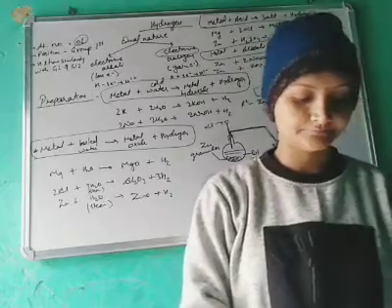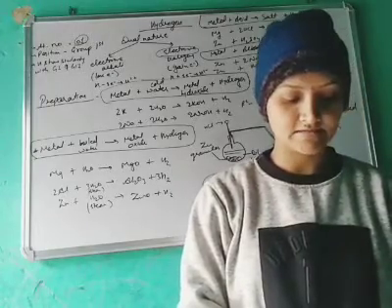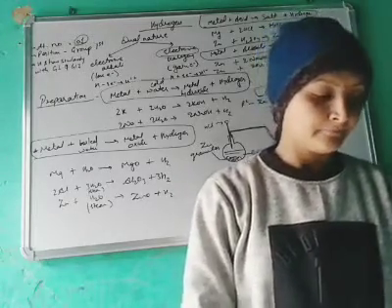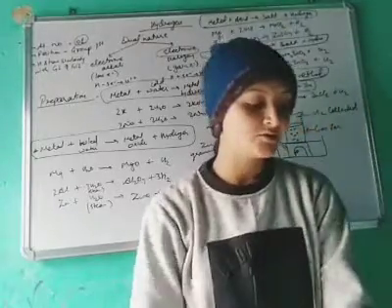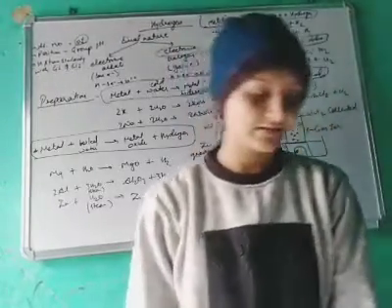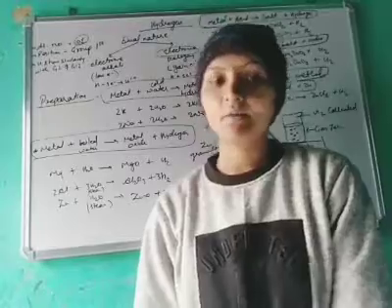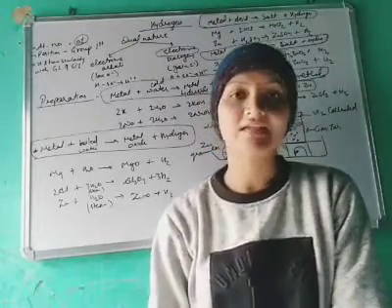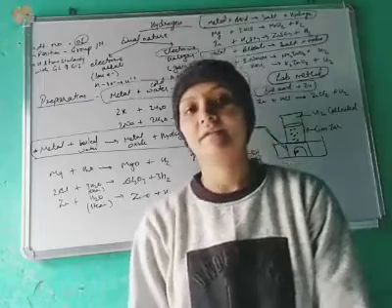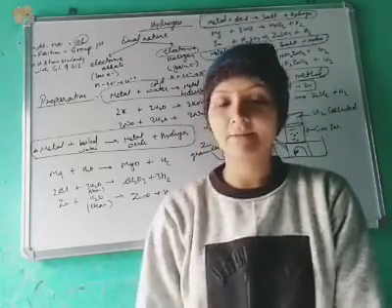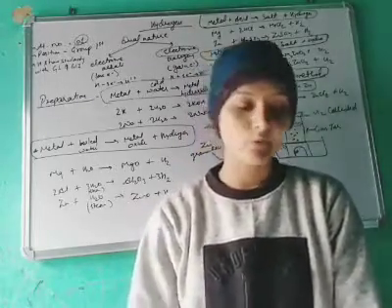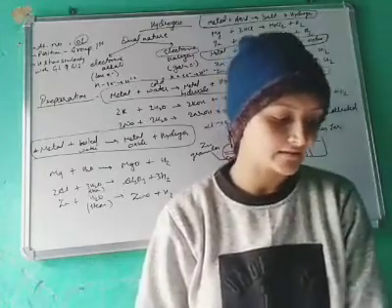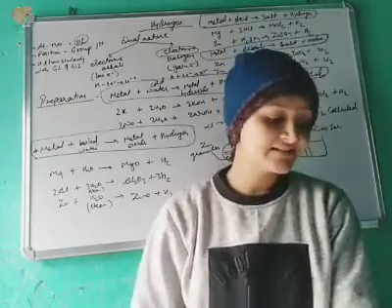Next there is occurrence. Hydrogen was initially called inflammable gas when it was discovered. Why was it called inflammable gas? Because it is very explosive with air. It's very reactive. If it comes in contact with air, it can explode. That's why it is called inflammable gas.